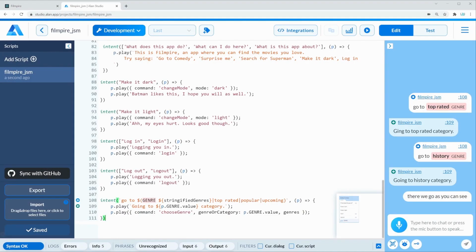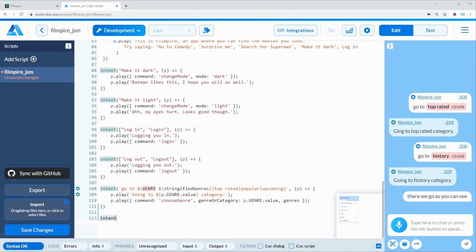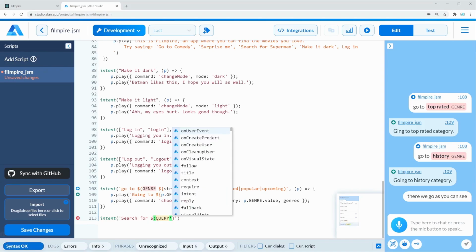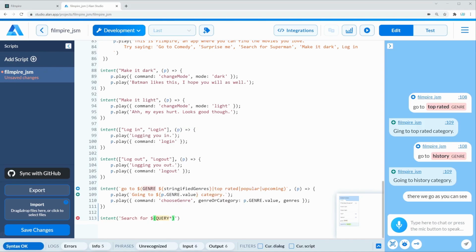For that, we're going to create a new intent at the bottom. And there, we're going to simply say search for, and we're going to open up that $sign and parentheses again. We're going to enter our query and add an asterisk after that.